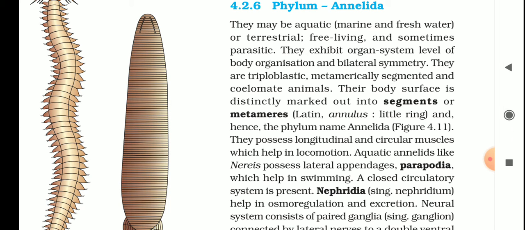Aquatic annelids like Nereis possess lateral appendages called parapodia which help in swimming. The parapodia present in the body of the Nereis help in locomotion or swimming. A closed circulatory system is present. Closed means veins, arteries or blood vessels are present in the circulatory system. That's why this is called a closed circulatory system.